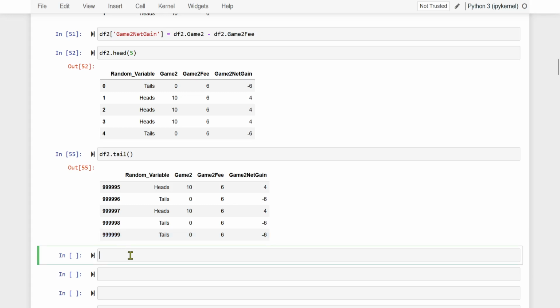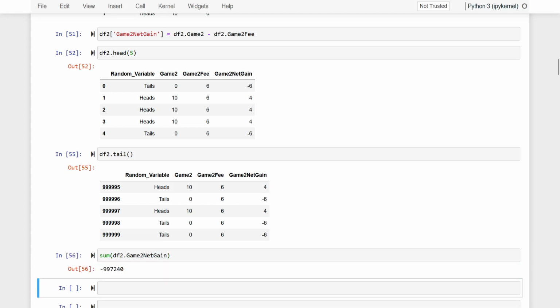What we will do, we can now calculate the expected value as we did earlier. We will say sum df2 game 2 net gain total. This is the value. We will divide it by this, what? 1 million.